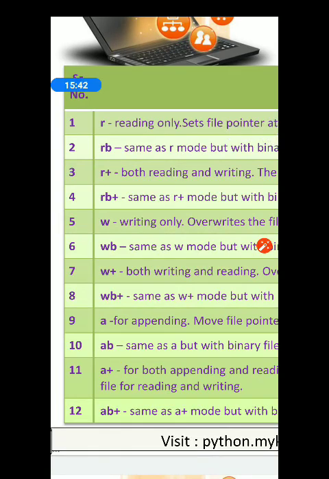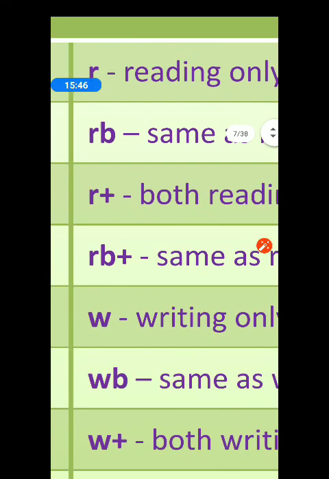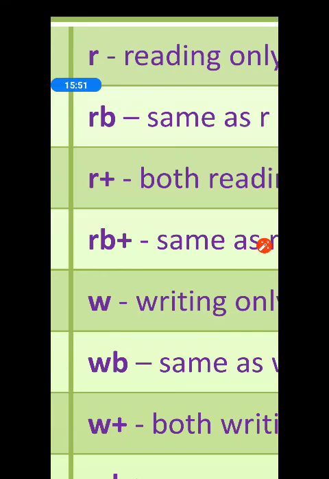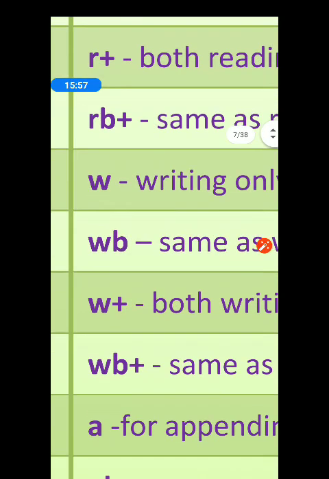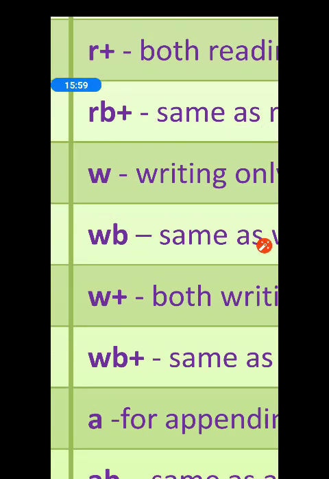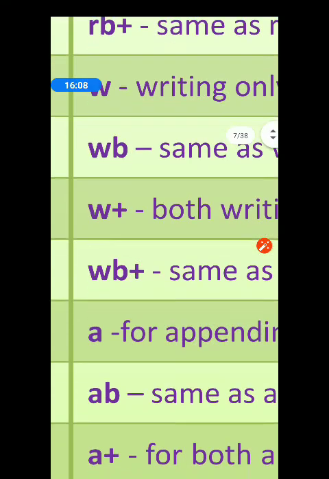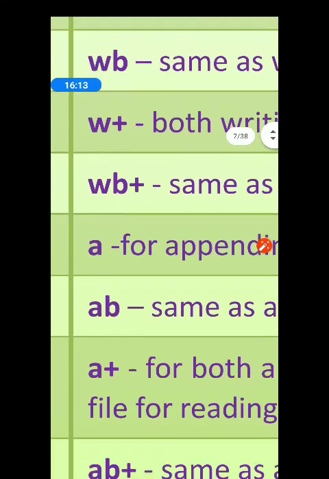Shall I repeat once more? R is for reading only, RB is for reading in binary files, R plus both reading and writing, RB plus both reading and writing in binary mode, W for writing, WB writing in binary file, W plus both writing and reading, WB plus both writing and reading in binary files.